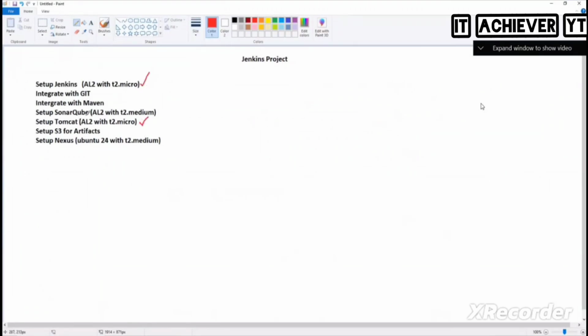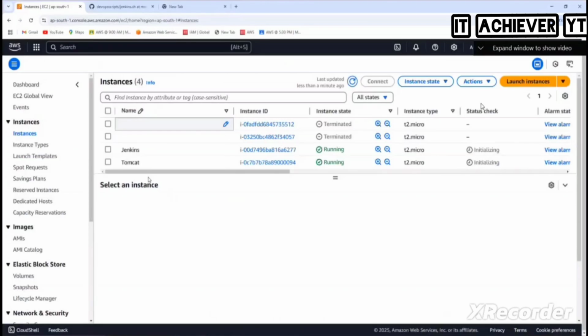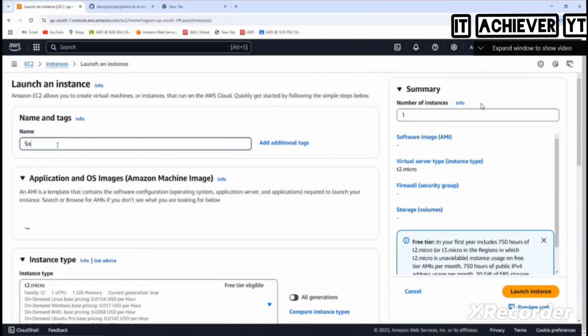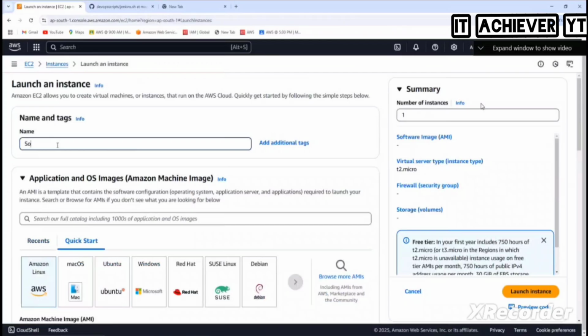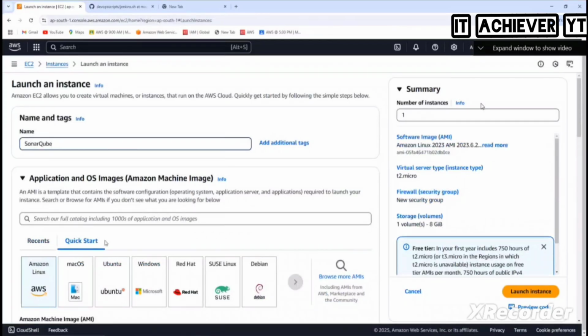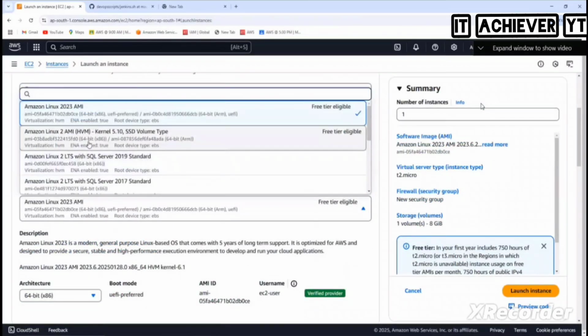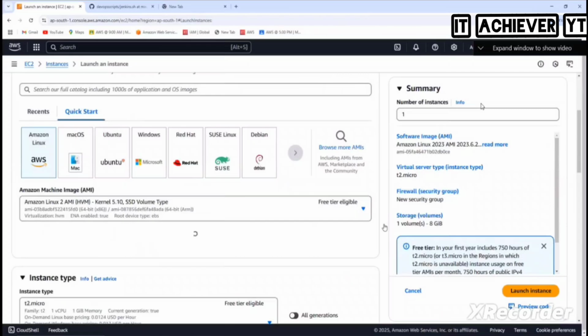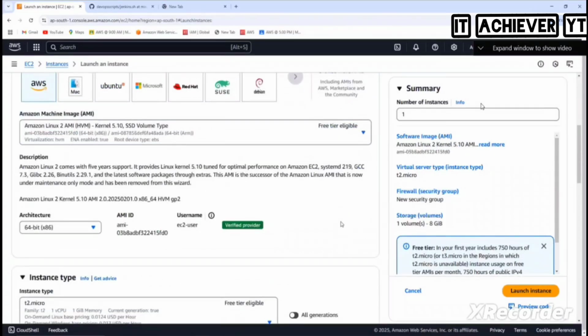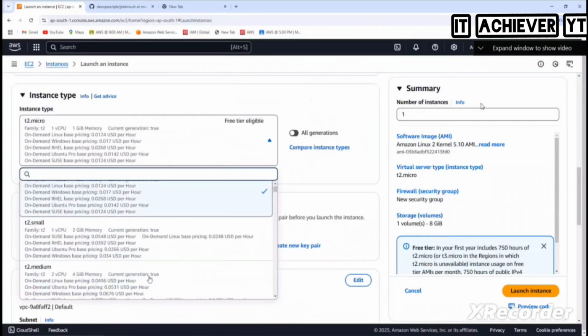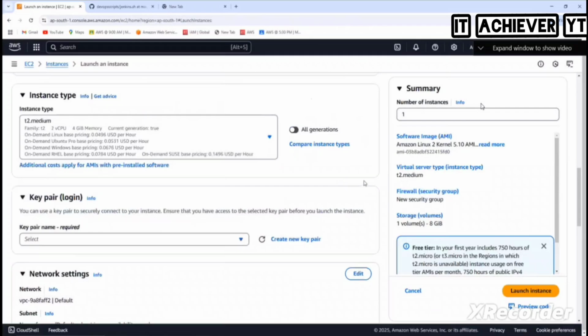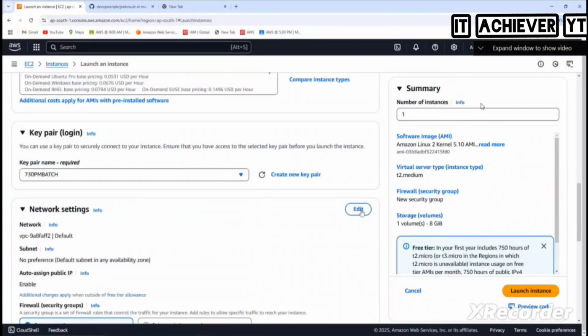Next, we need to launch SonarQube. So Amazon Linux 2, T2 medium. SonarQube is also Amazon Linux 2. And here T2 medium. So guys, concentrate. Just concentrate, and then 730.